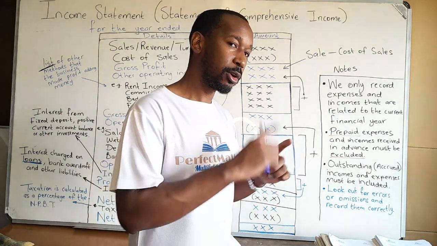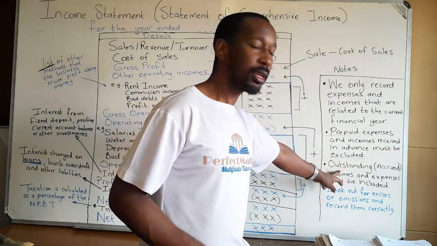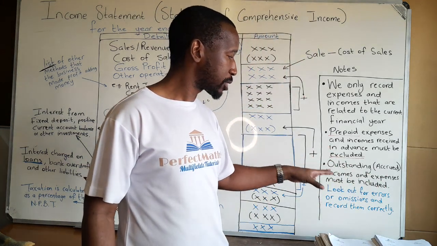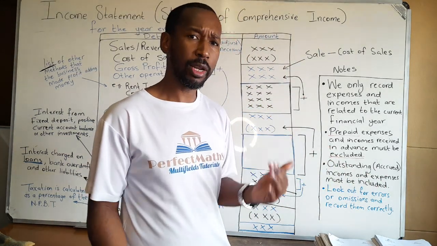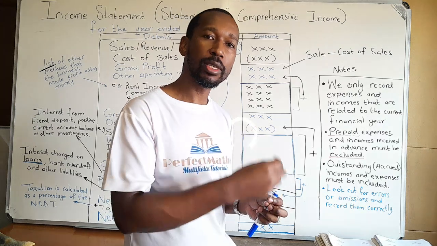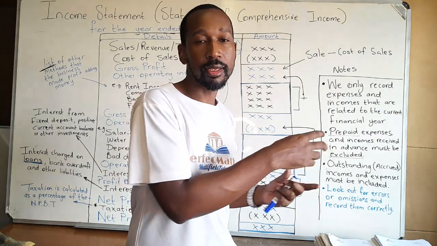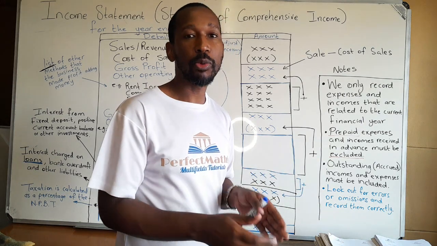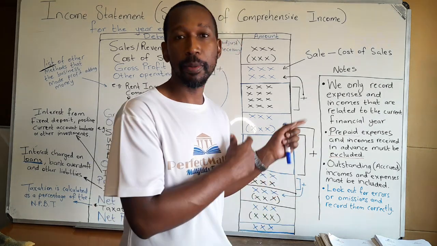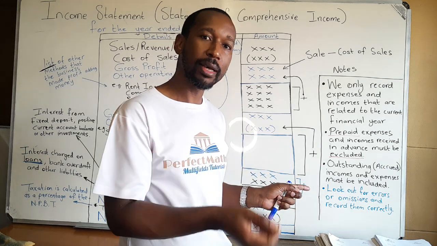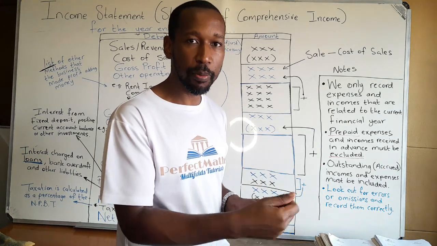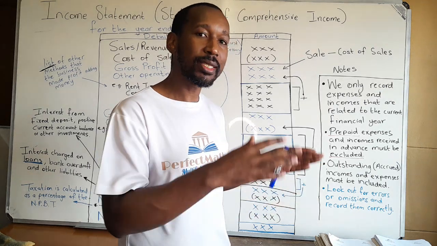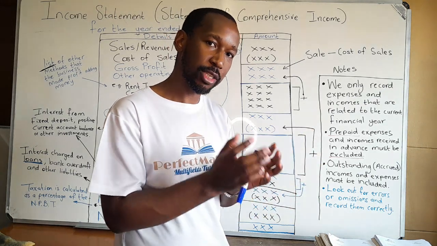Then we also have the opposite side of the spectrum, outstanding, although we more refer to it as accrued. So any accrued expenses or incomes must be included. What are those? Those are outstanding, meaning we were supposed to pay maybe the auditors a certain amount of money, but we haven't. Or we were supposed to pay salaries, but we haven't paid those salaries yet, but we are preparing the document. Therefore, we must include the amount that needs to be paid for the financial year. Not just the one that was paid, but what is supposed to be paid in that financial year for the particular item.